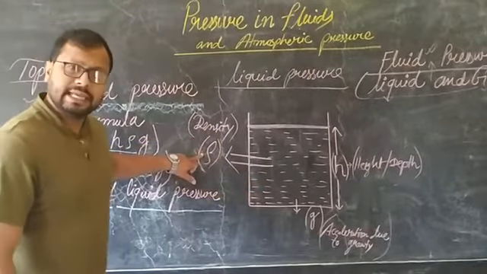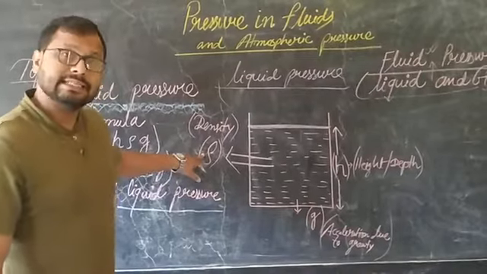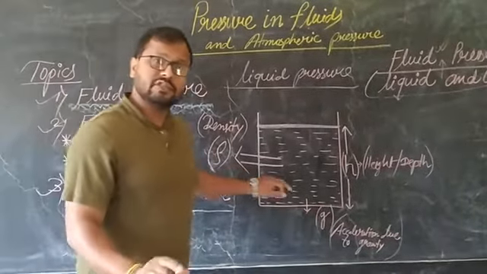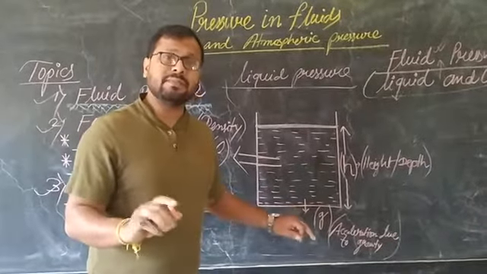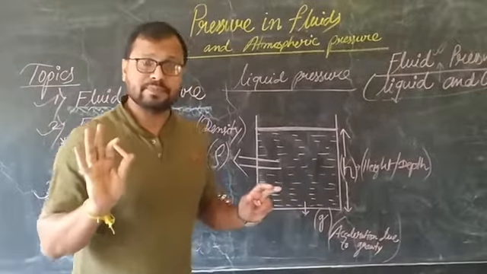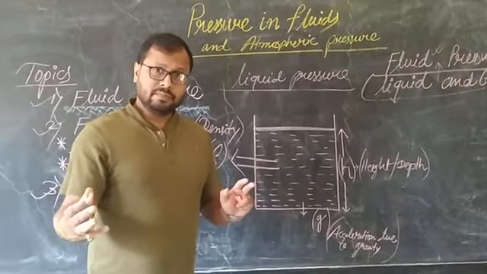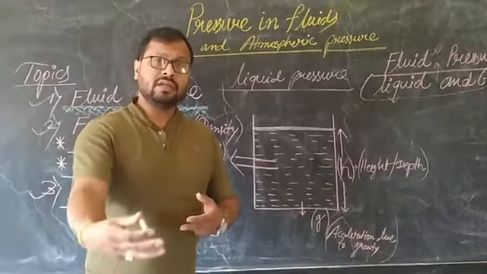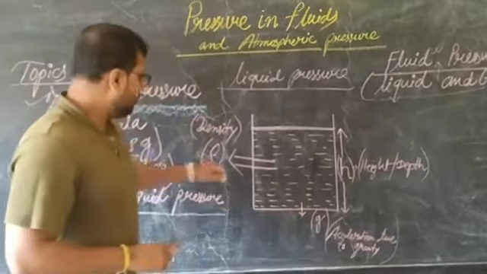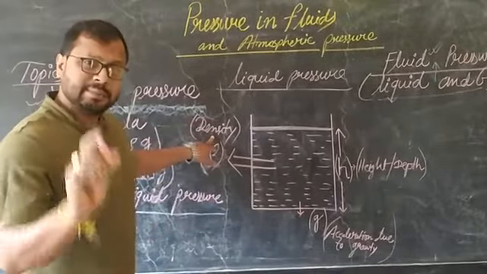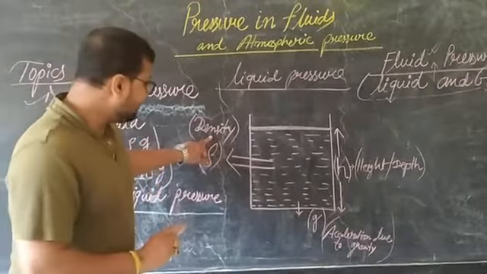And last but not the least, the density. In the previous classes you must have gone through density. What is density? Mass per unit volume. Mass per unit volume means per unit volume, what is the mass of the molecules? So every substance has its own density.